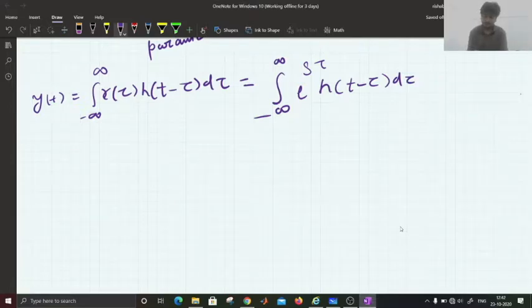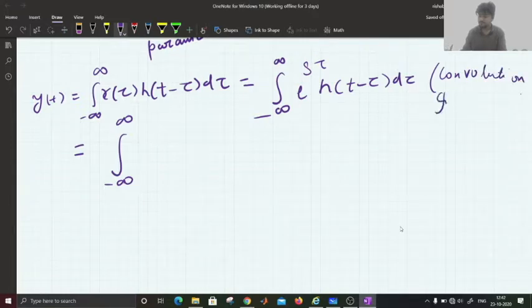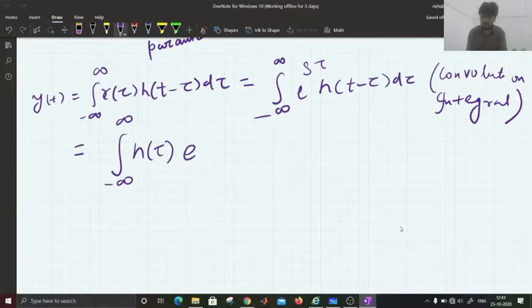Now using the property of commutativity of convolution, we can write the same integral as h of tau multiplied by e to the power s into t minus tau d tau.